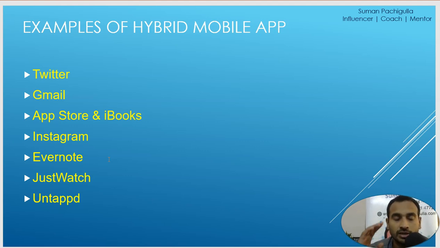So for hybrid mobile apps, it doesn't require any high-end technologies. All right, so it can be done with HTML, CSS, JavaScript, those primary languages that are used. And for a native app, what do we need? We need languages like Java, Objective-C or C#. This is what we need, programming languages here.